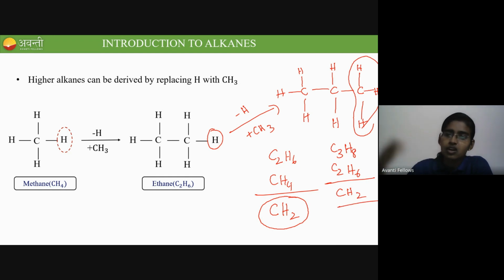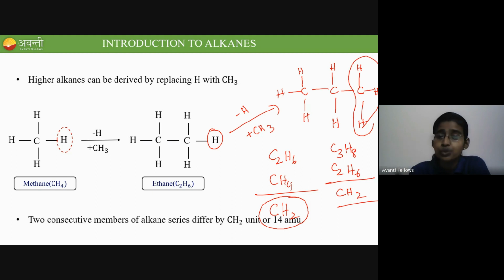So every two consecutive members of the alkane series differ by a CH2 unit, or 14 AMU. AMU is the atomic mass unit. The atomic mass of carbon is 12 and for hydrogen is 1. Since we have 2 hydrogens, it is 2. So 12 plus 2 is 14. So they differ by 14 atomic mass units, or they differ by a CH2 unit. This is what we are trying to say. Like this only we are generating the class of alkanes. I hope this is clear to all of you.